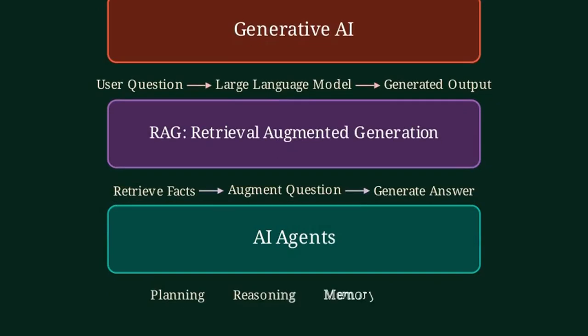AI agents are the most advanced layer. They can plan steps, reason about tasks, use tools, and remember past actions. This makes them capable of completing complex goals end to end.